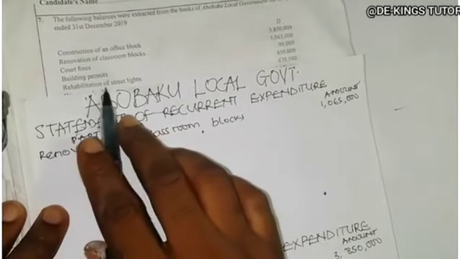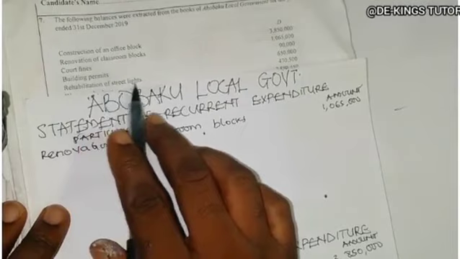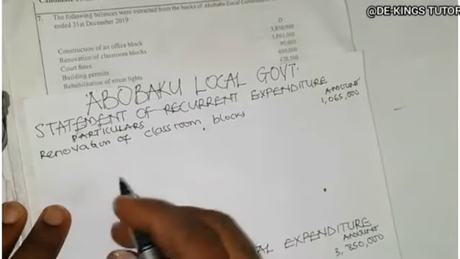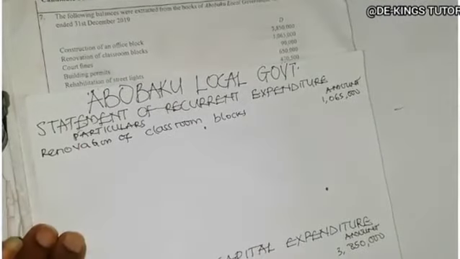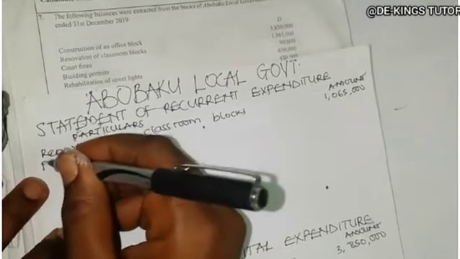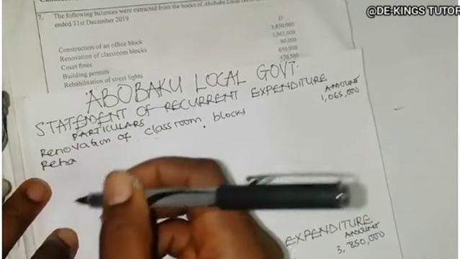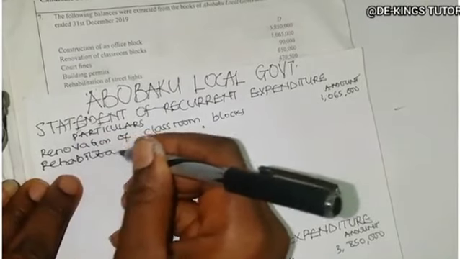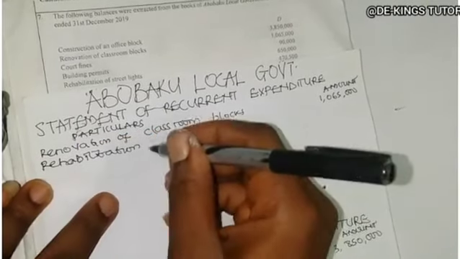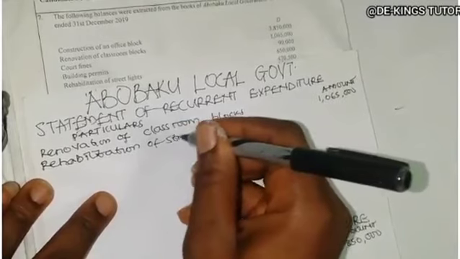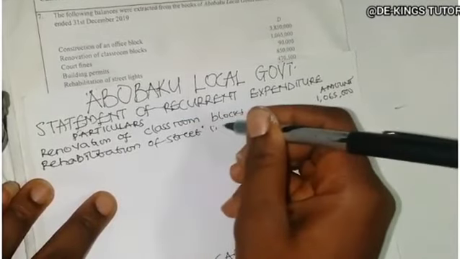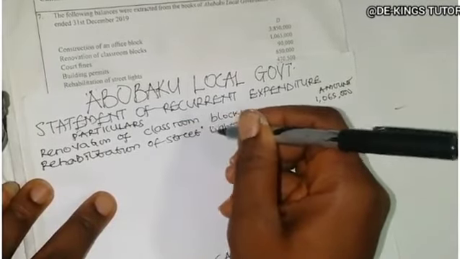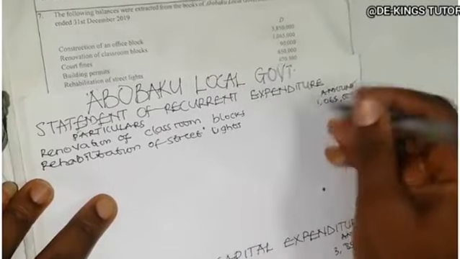Okay. The next one said rehabilitation of street lights. So rehabilitation of street light means it can be done as also known as maintenance, or to put it to work, so it can be done frequently after they've mounted the street light. What is the amount?